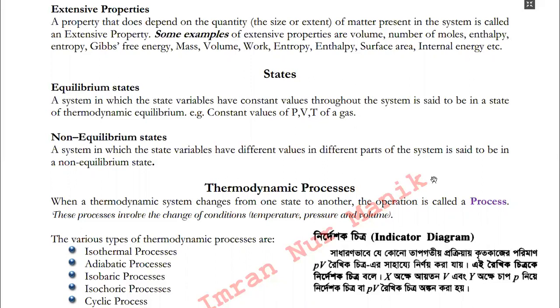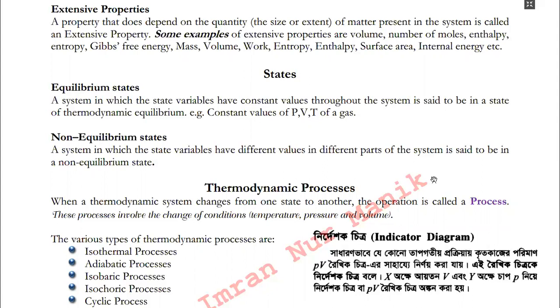The properties that must be fixed are pressure, temperature, volume, mass, and composition. These 5 things: pressure, temperature, volume, mass, and composition. When all are fixed, then the condition of the thermodynamic system will be regarded as the state of that thermodynamic system.